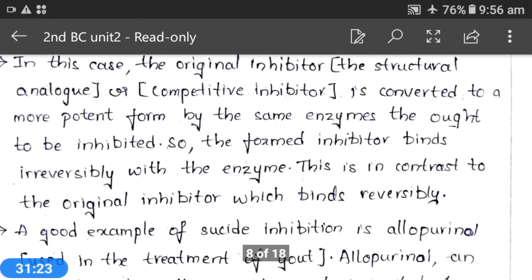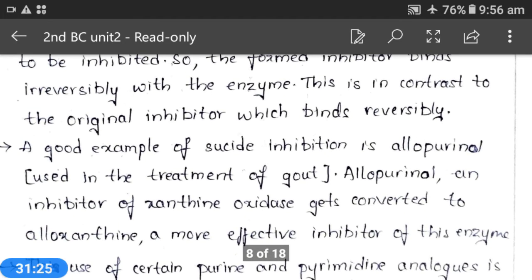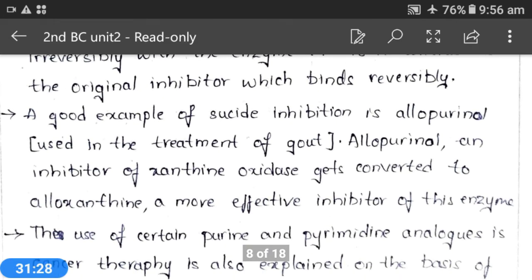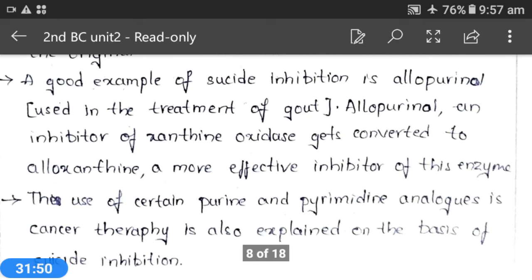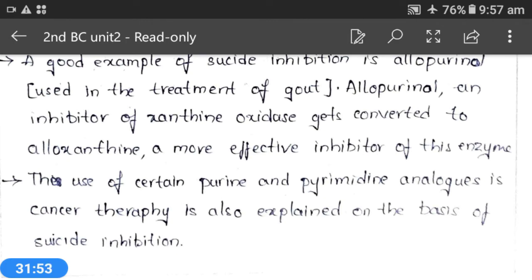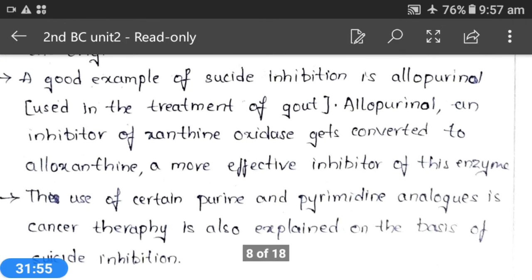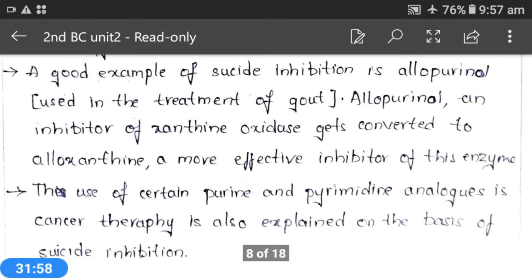And certain substances referred to as allosteric modulating factors, effectors or modifiers bind at the allosteric site and regulate the enzyme activity. What is the purpose of this allosteric site? A few substances called allosteric effectors or allosteric modifiers bind at the allosteric site and regulate the enzyme activity.